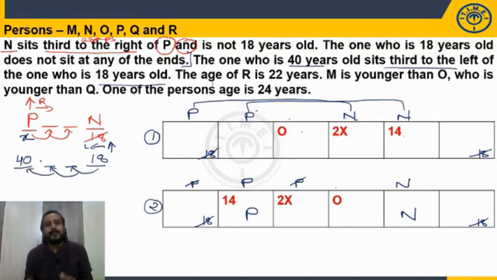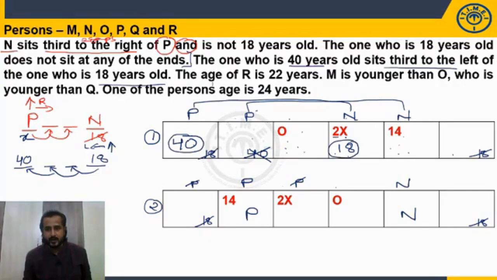Now let us try to freeze it. Where can I fix 40, 18? 40, third left of 18. Is it possible? Yes, possible. There is nothing wrong in that. Here is the 40 and here is the 18. Absolutely fine. Can I take 40 here? No, it is already 14. I cannot take 40 here. Can I take it here? No, 18 is not at the end. No, it goes out of the arrangement. So there is only one possibility. So 40 is here and 18 is here.